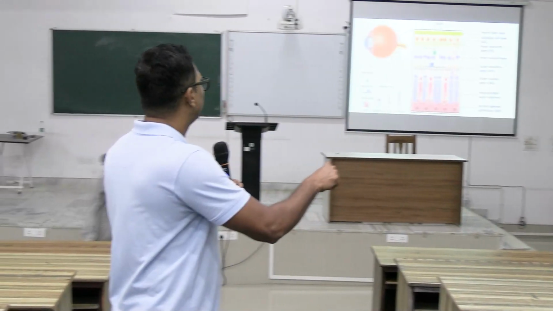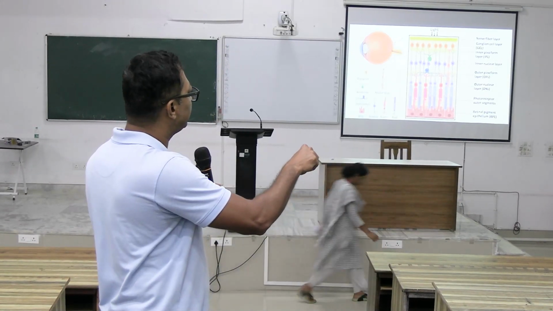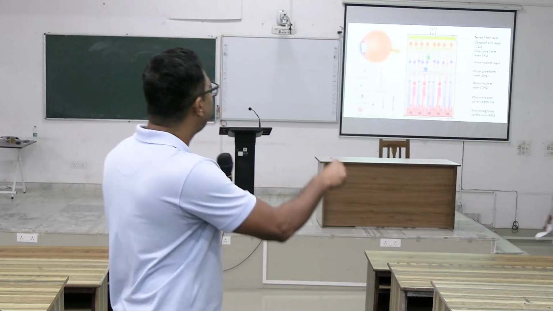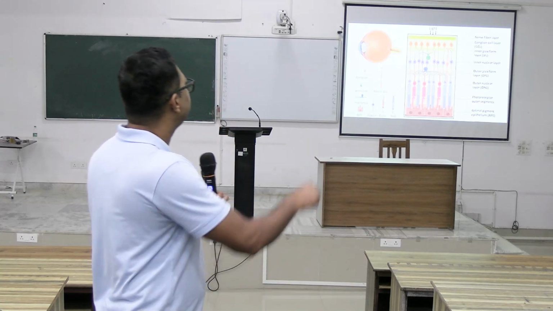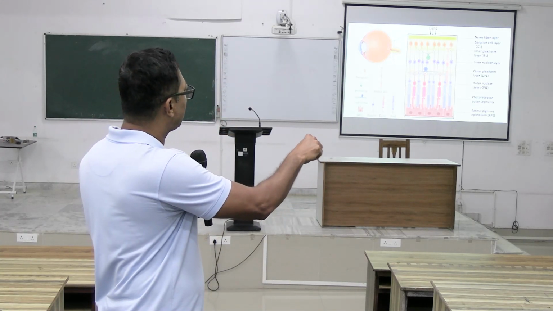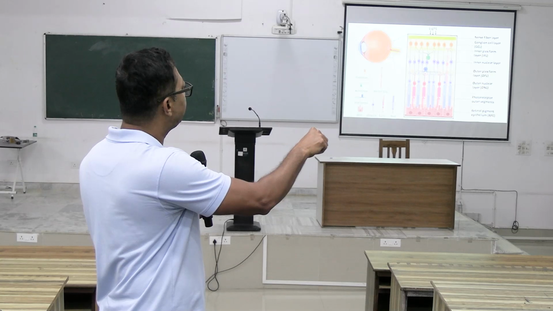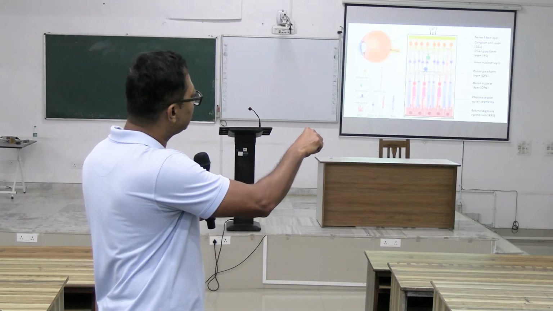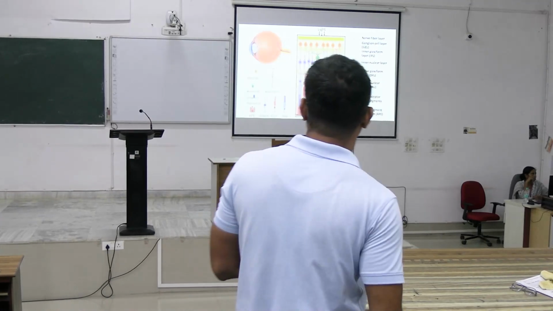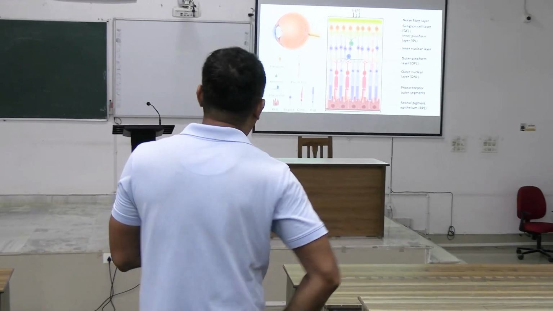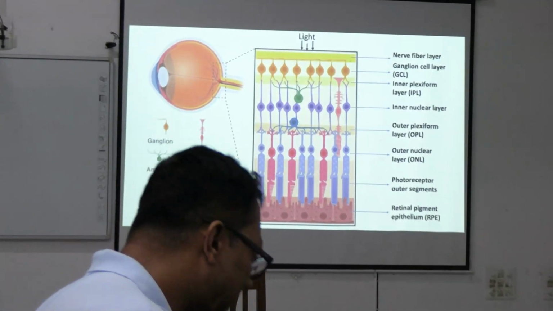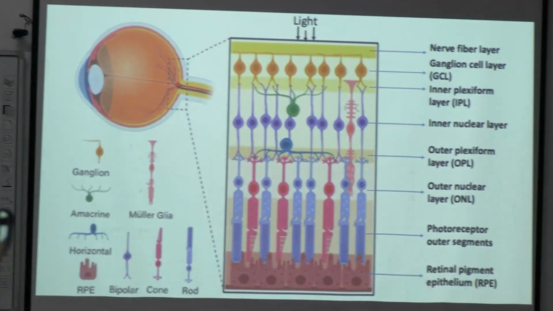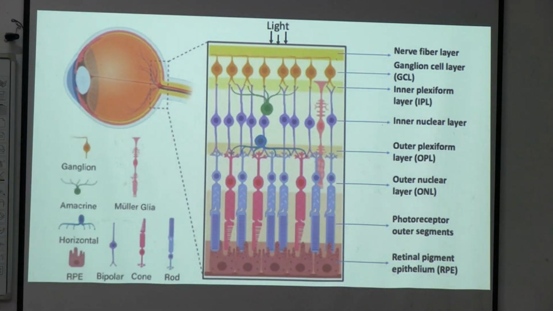So rods and cones synapse with the bipolar cells, and this junction is called the outer plexiform layer. The inner nuclear layer means the nucleus of the bipolar cells, then the inner plexiform layer where bipolar cells synapse with the ganglion cells, and finally the ganglion cell axons form the optic nerve.